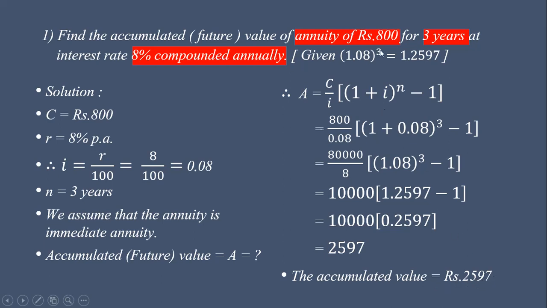Now if we have kept these rupees 800 per year for 3 years in our cupboard, at the end of the 3 years the accumulated value will be 800 plus 800 plus 800, 2,400. Instead of that, it is invested at the rate 8% compounded annually, we will get an amount which is greater than 2400, and it is 2597.